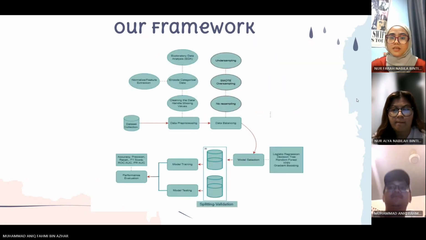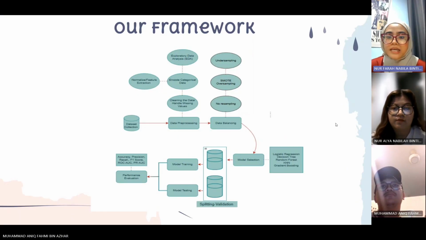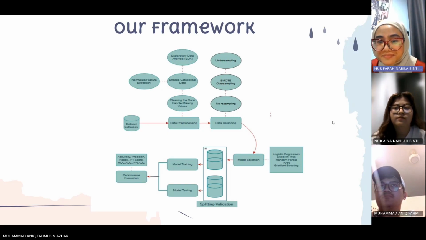Next, for our framework, we started with dataset collection, and then data processing, which includes EDA, normalizing, feature extraction, and cleaning the data. Next is data balancing, which includes undersampling, SMOTE oversampling, and no resampling.